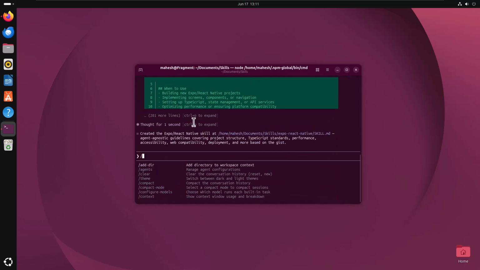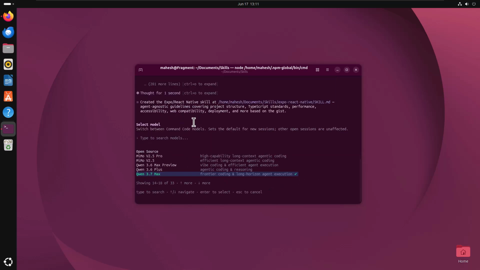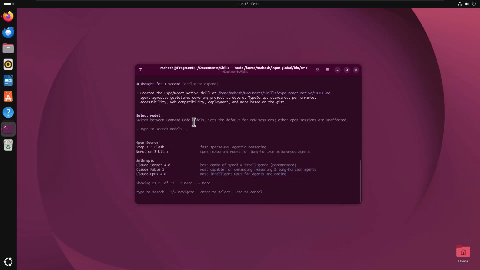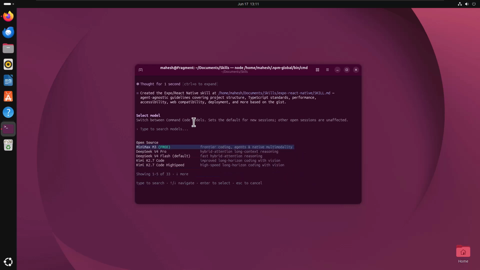So there are also other models within CommandCode, and if you wish to check them out, you can always check. Here you can see Qwen 3.7 plus, Max, Step, Nemotron, then Anthropic models, OpenAI, Gemini, and then you go to open-weight models. It starts from Minimax being free, and then there is also Kimi K2.7 code and so on. So currently we tested Qwen 3.7 Max, and it is a pretty decent model to use for getting your project done in one shot, right? So try this one.